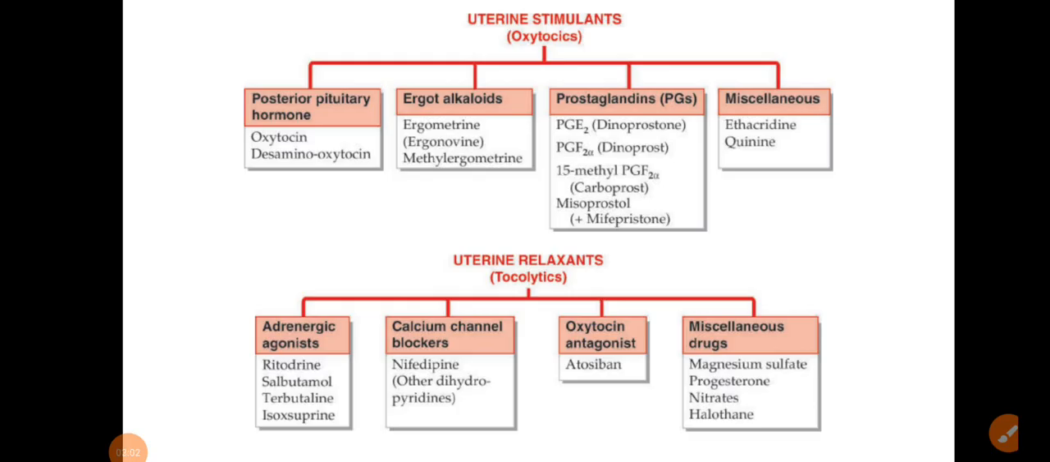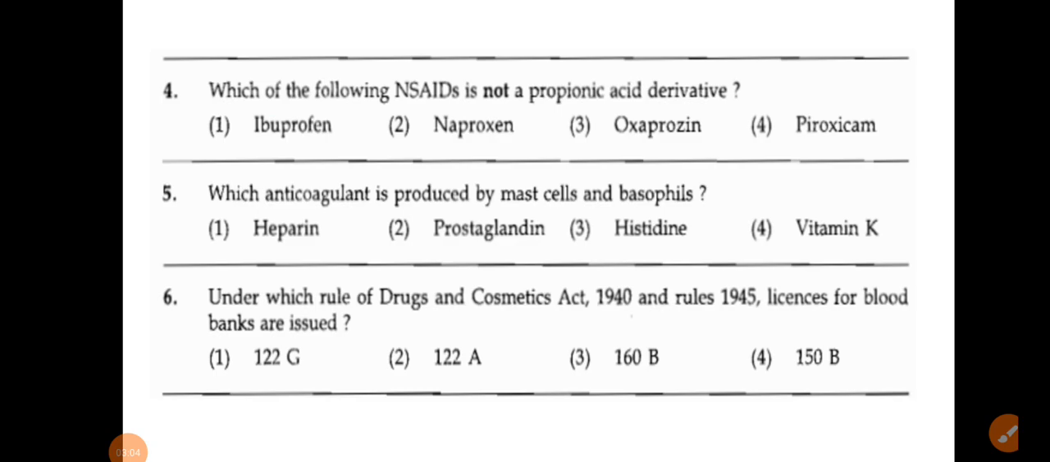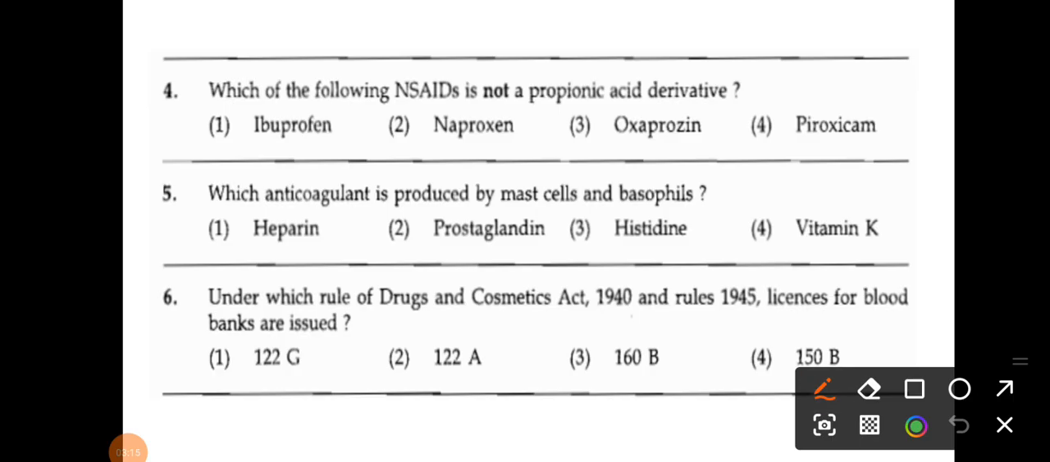The next one: which of the following NSAIDs is not a propionic acid derivative? The options are ibuprofen, naproxen, oxaprozin, and piroxicam. What is the correct answer here? That is piroxicam, because the other three are propionic acid derivatives, and here also they are asking for the one that is not a propionic acid derivative. So piroxicam is the correct answer.